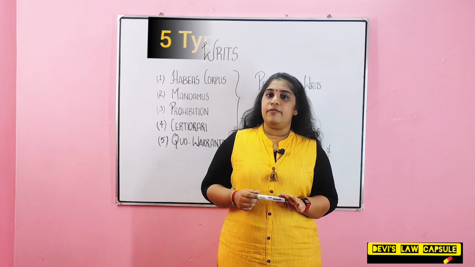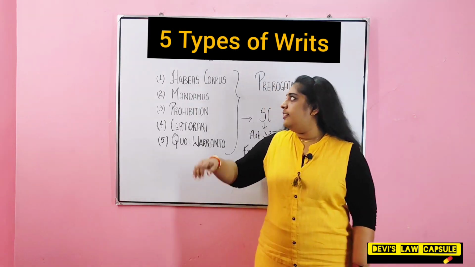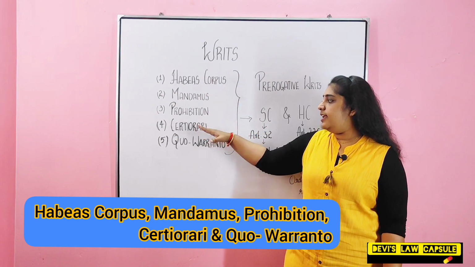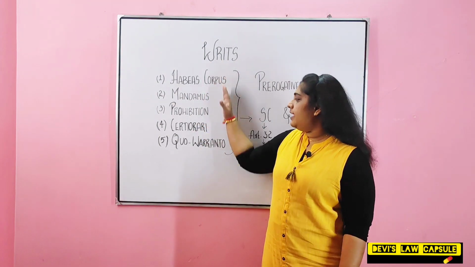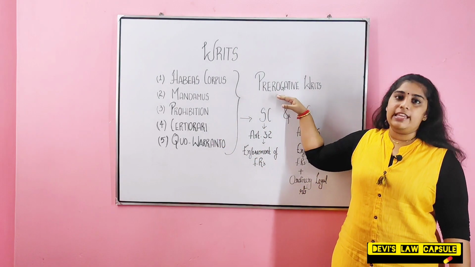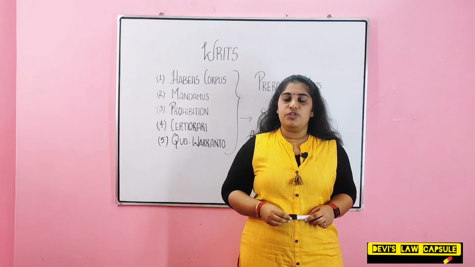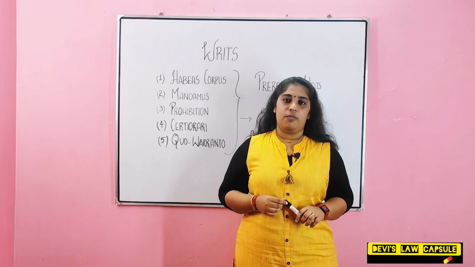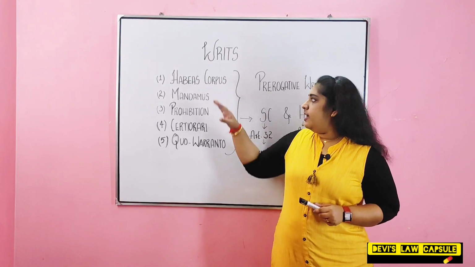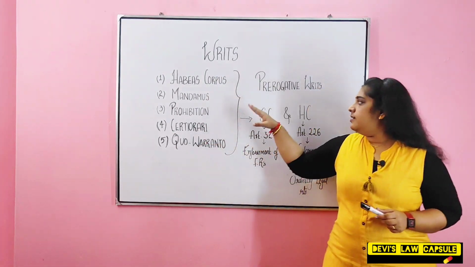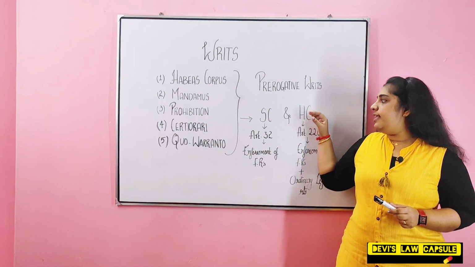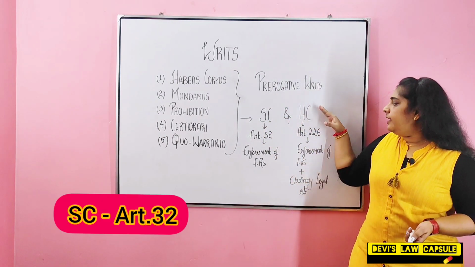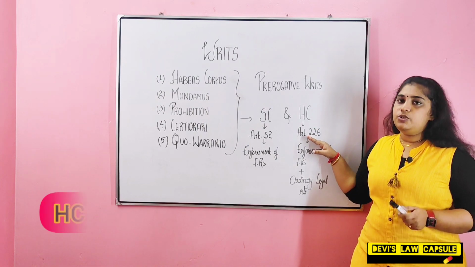Next is that there are 5 different types of writs, that is Habeas Corpus, Mandamus, Prohibition, Certiorari and Quo Warranto, and these writs are known as prerogative writs. And the Indian Constitution has adopted the concept of prerogative writs from English common law. The power to issue all these writs vests with the Supreme Court and High Court. That is, Supreme Court can issue writs under Article 32 and High Court can issue writs under Article 226.